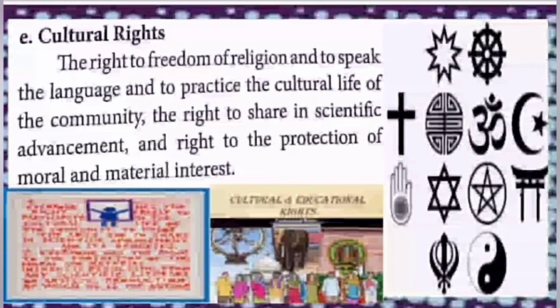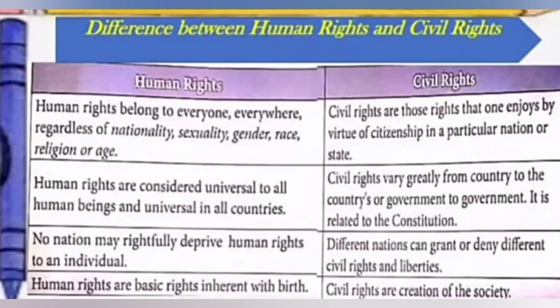These include the rights to employment and a fair wage, reasonable limitations of working hours, shelter, education and adequate standard of living and the right to property. Last one, cultural rights. The right of freedom of religion and to speak the language and to practice the cultural life of the community, the right to share in scientific advancement.